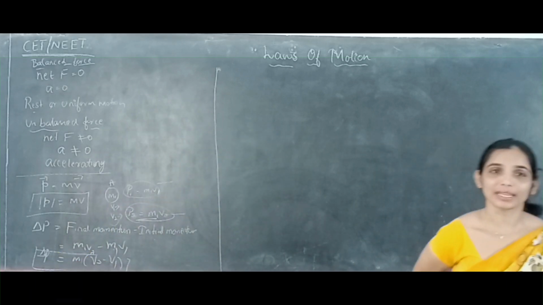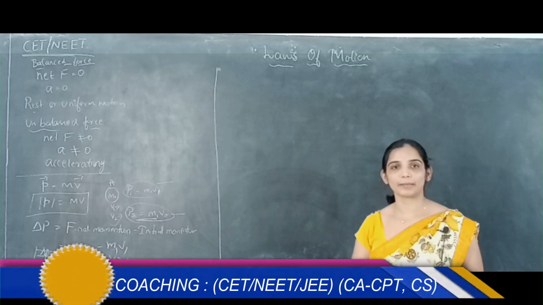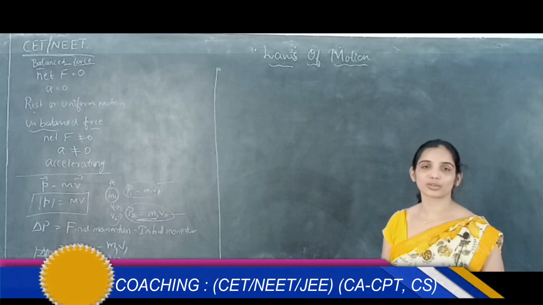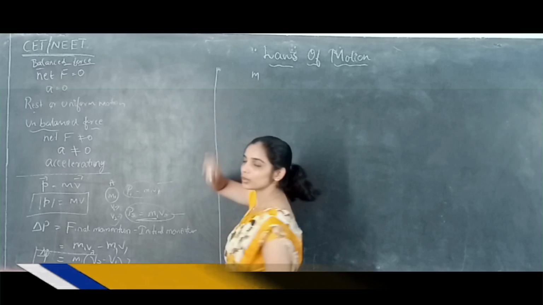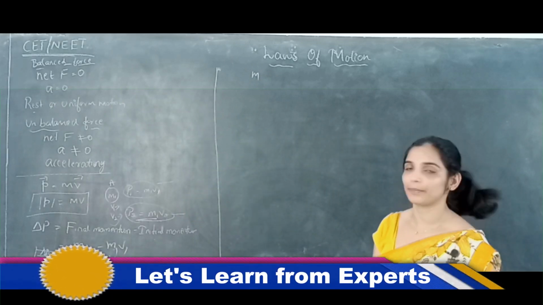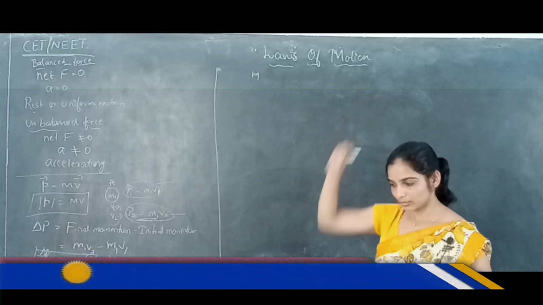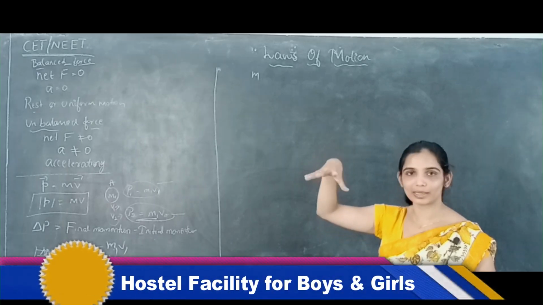Now let me give you different scenarios and let us come across with the expression for it. Let's consider a body of mass m. Consider a ball. The mass of that ball is m. Let's say it's dropped on the floor. When you drop the ball on the floor normally, correct?